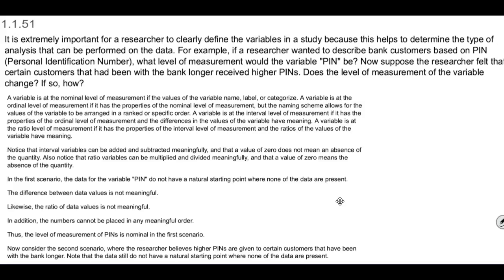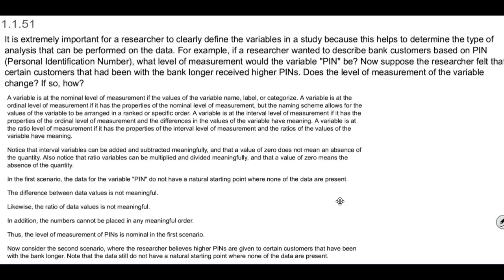If so, how? Now, a variable is at the nominal level of measurement if the values of the variable name, label, or categorize. A variable is at the ordinal level of measurement if it has the properties of the nominal level of measurement, but the naming scheme allows for the values of the variable to be arranged in a ranked or specific order.